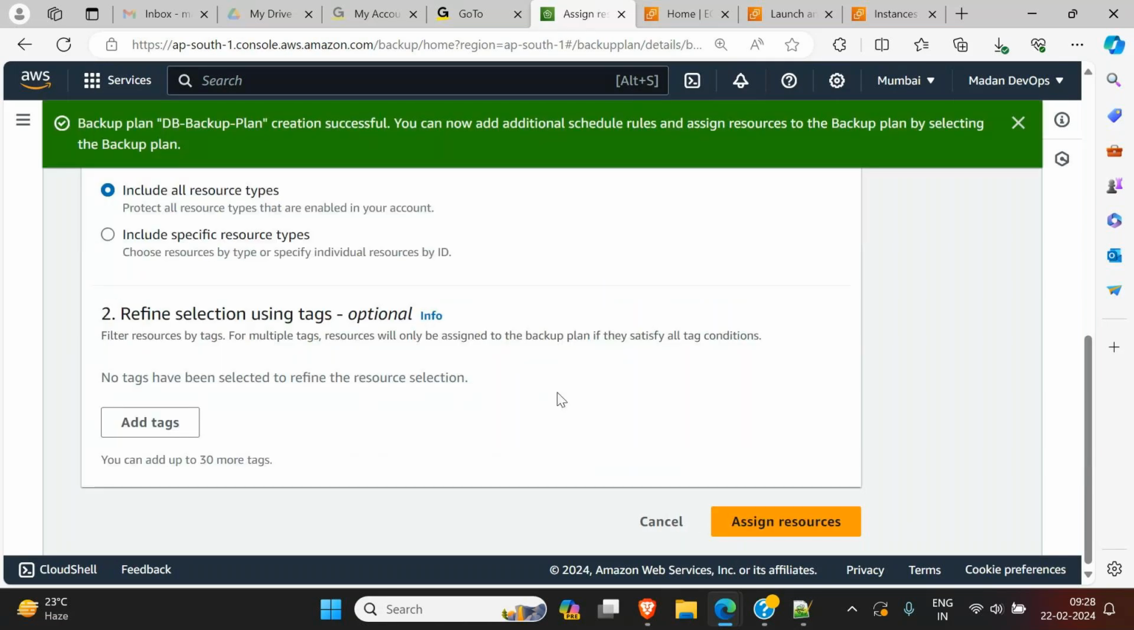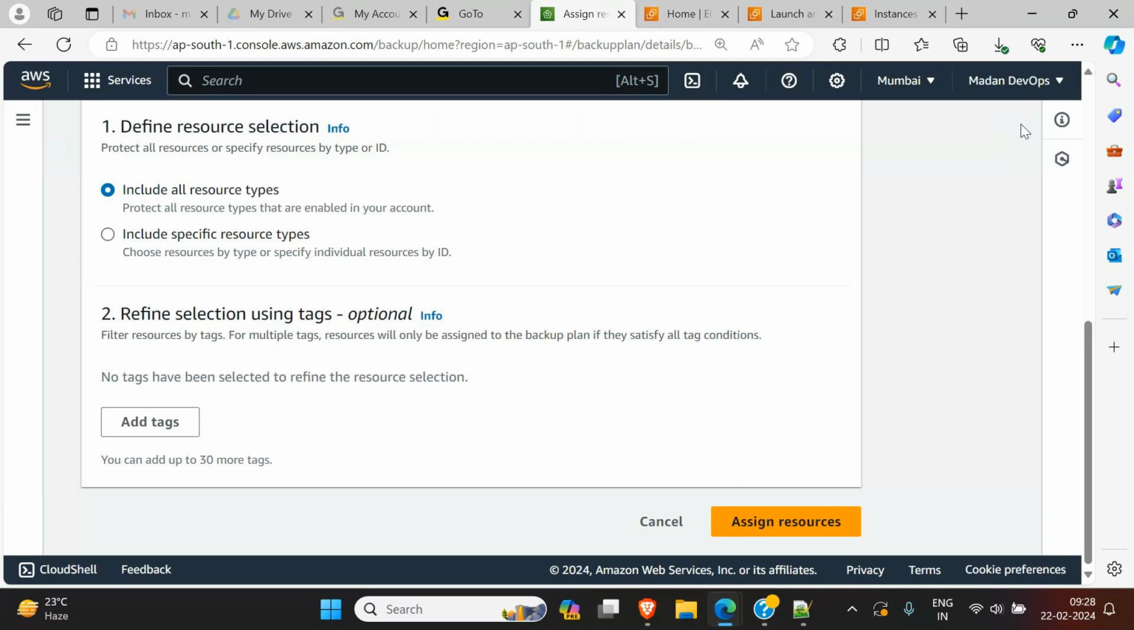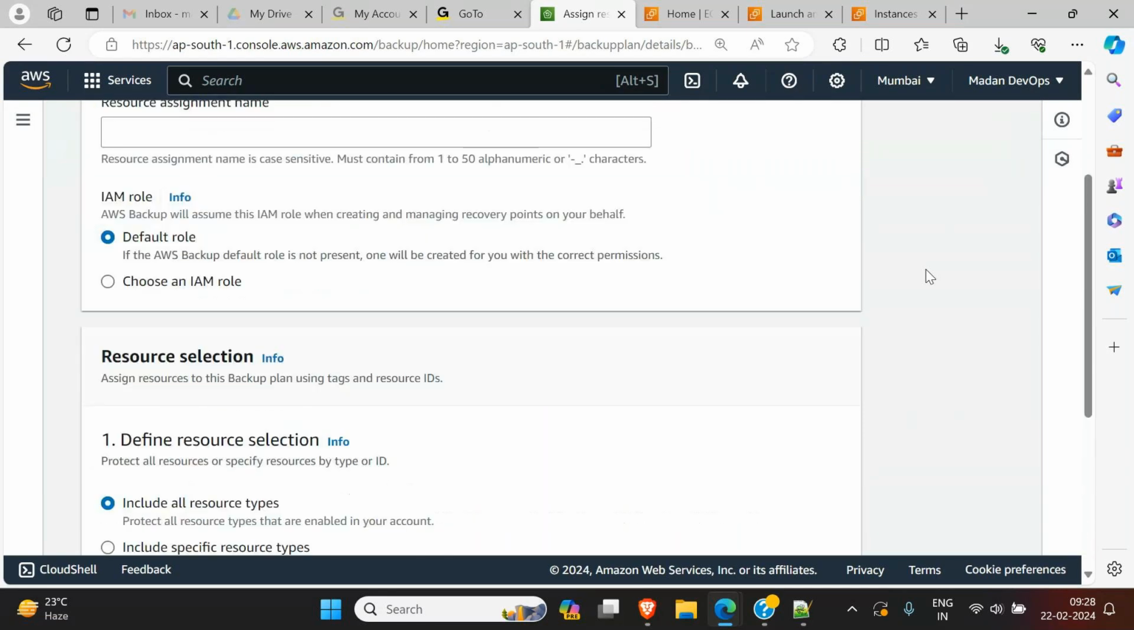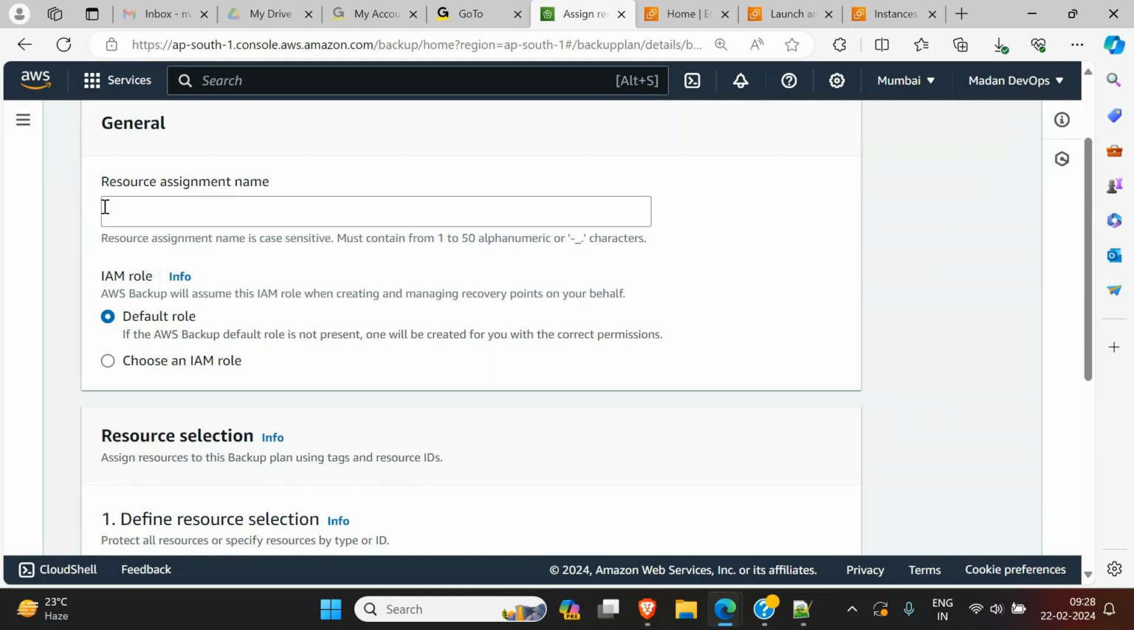And now here you see the backup plan DB plan creation is successful. You can now add additional scheduled rules and assign resources to the backup plan by selecting the backup plan. Now it's saying the plan is ready. Now tell us which resource you want to take backup of. If you scroll up, here you will get resource assignment name. The resource assignment name you have to give, and let it be IAM rules.